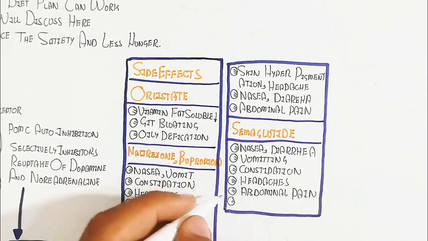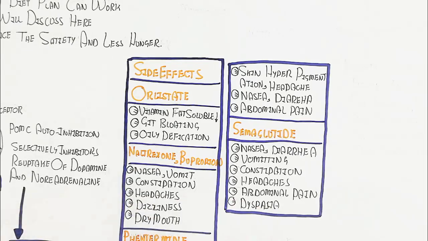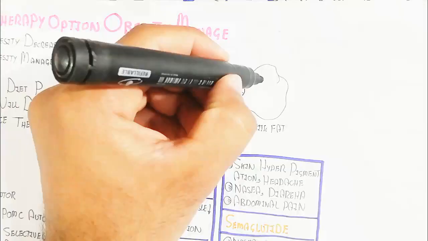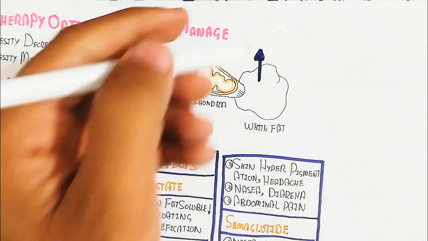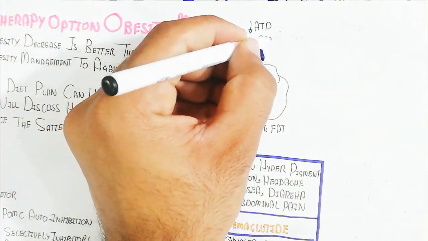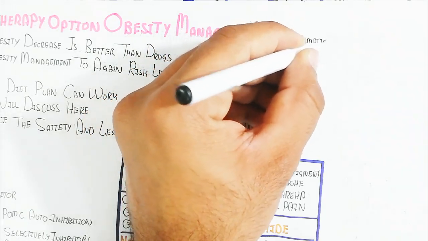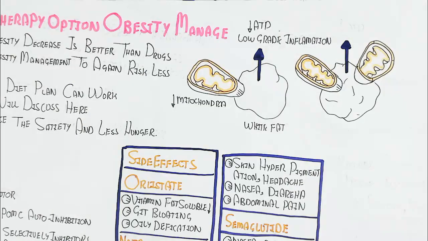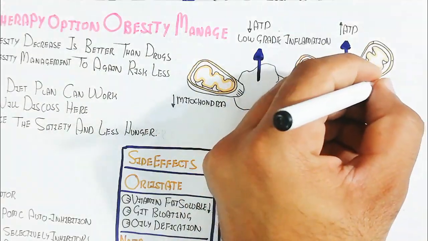Anyway, let's understand the normal fat decrease due to exercise. Remember, white fat is present in obese people, and fat deposition leads to white fat deposition, which contains fewer mitochondria, causing low grade inflammation and decreased ATP.